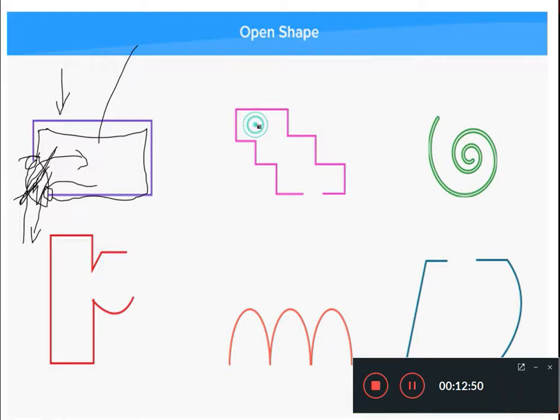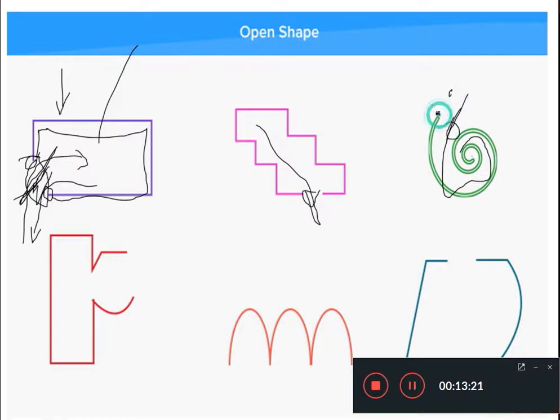Here you can see again there is a huge space, that's why this shape is called an open shape. Here in the case of this curve you can see there is a huge gap over here, there is huge space. Due to this huge space one can go inside up to the center and one can go outside to the outer part of this diagram.